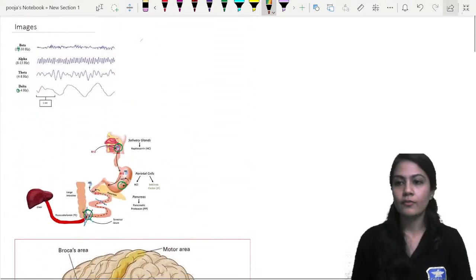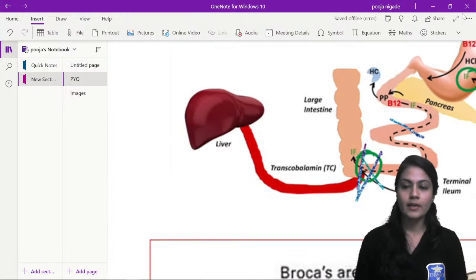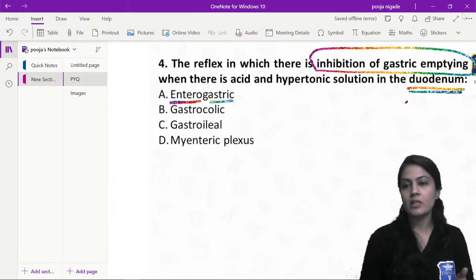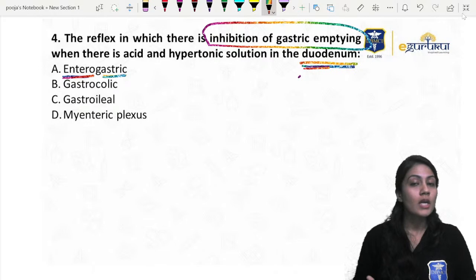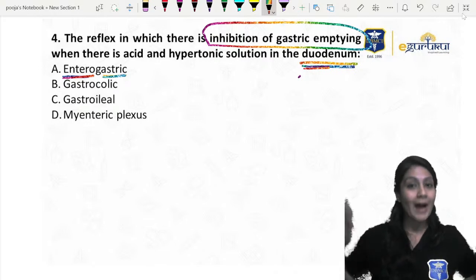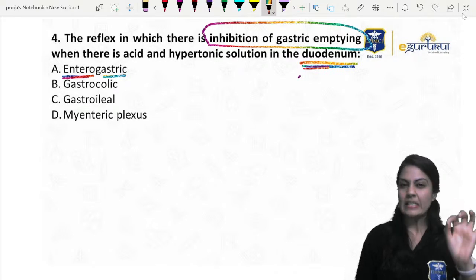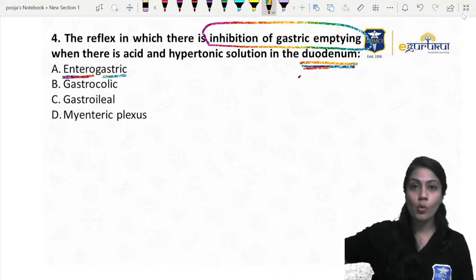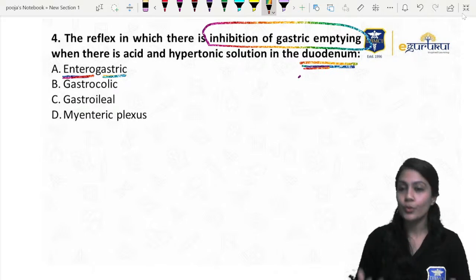So whenever the hypotonic fluid, or you can say the acid, comes from the stomach into the duodenum, the duodenum does not want more acid to come because it does not have that gastric acid barrier, right? So it got to know that now the function of the stomach is over. Now I need to absorb the food or nutrients, right?